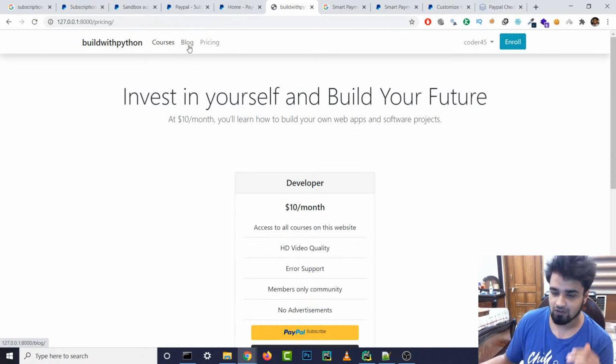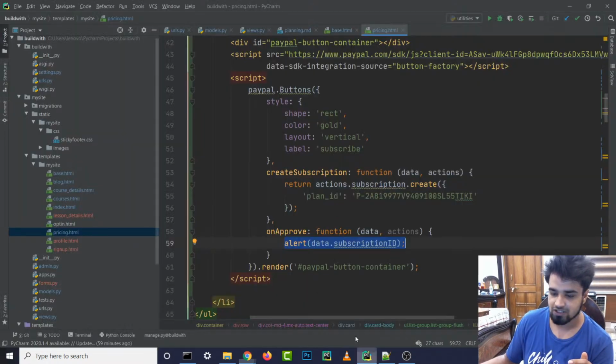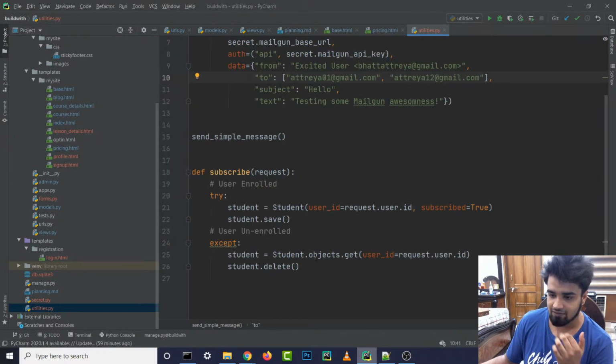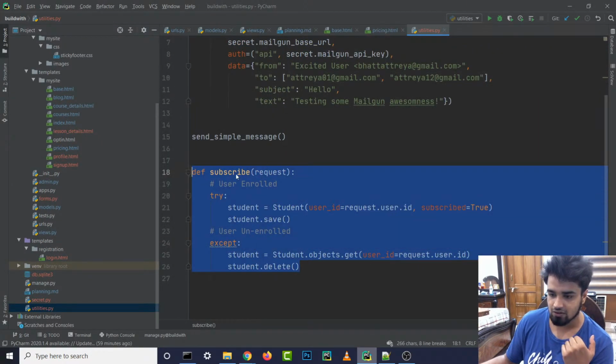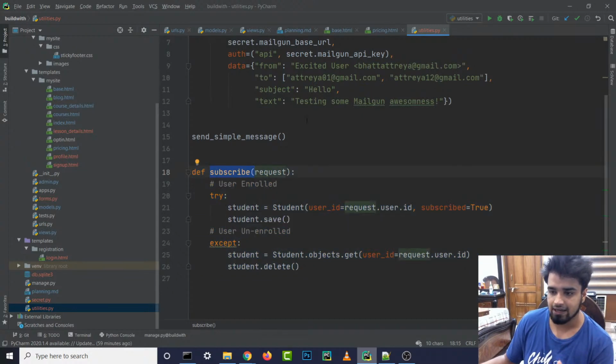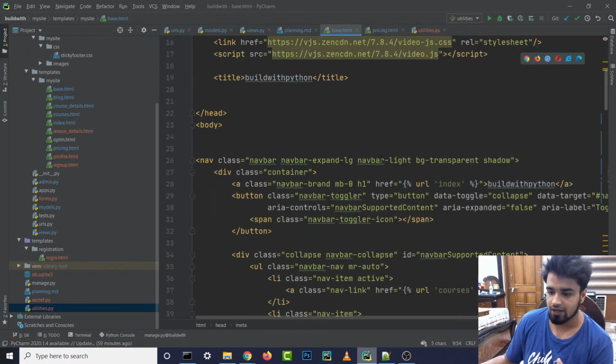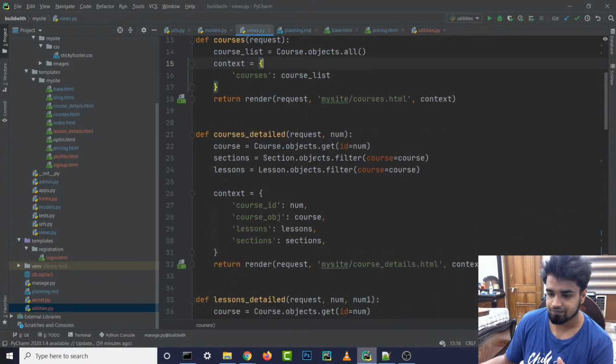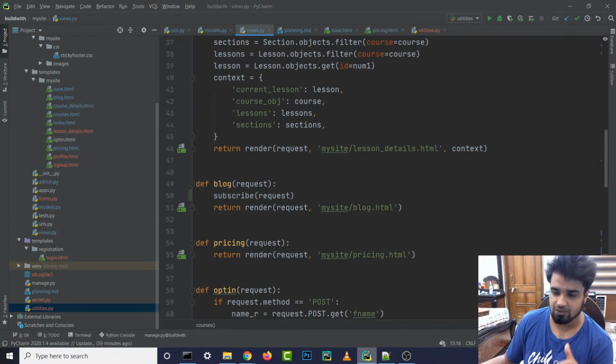So what I've done is, whenever I click on this blog button, if I open up this utilities.py file, over here I've added the subscribe request, this def subscribe. If the blog button is clicked inside our base.html file, and we go inside our views.py file of blog, I've just done it for testing purposes.